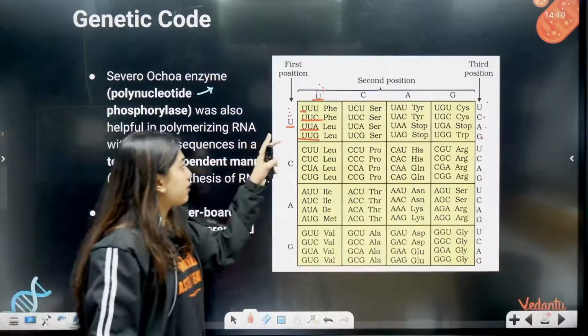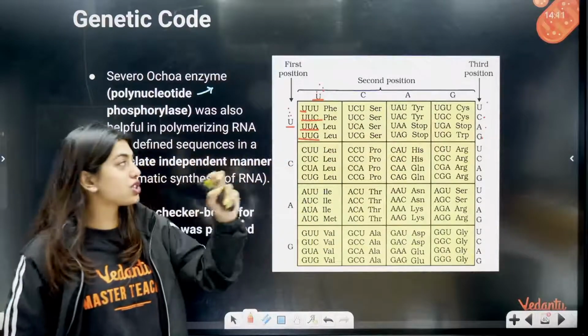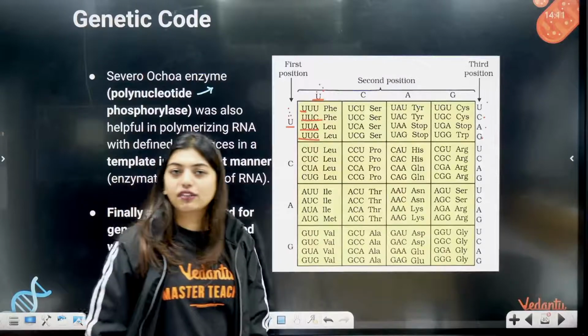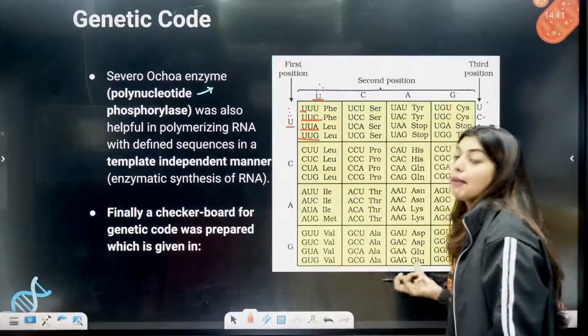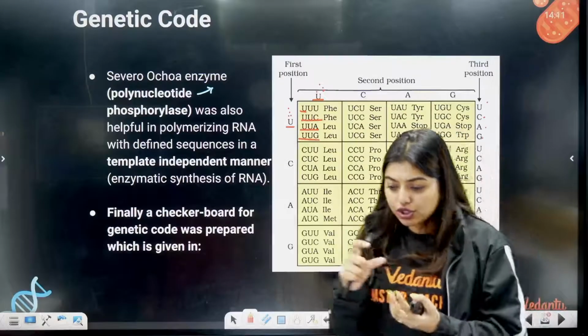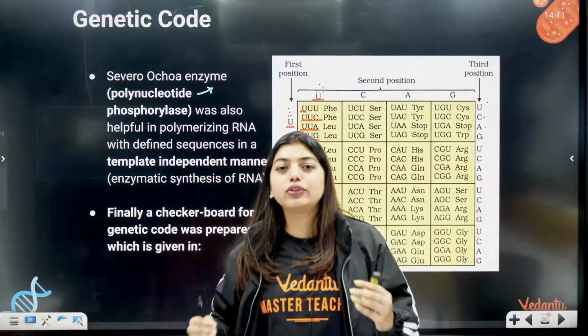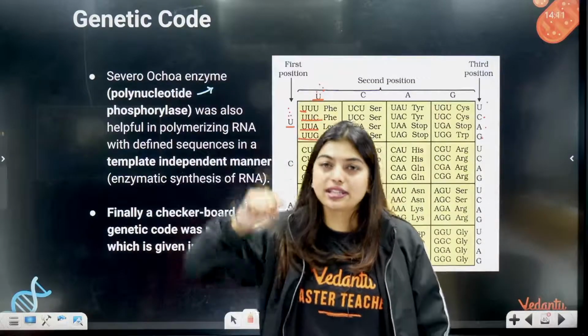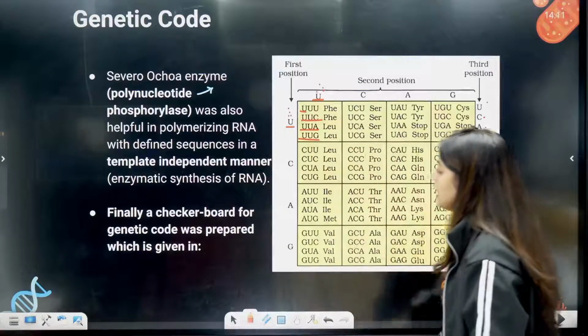Understand first position, second position, third position. With a combination of 3 positions, we are making these codons. Now students, these codons are present on the mRNA. Depending on the nucleotides, someone should be there to read and say yes, we have to join this amino acid, yes, we have to bring this amino acid in place. For that, they made this checkerboard.